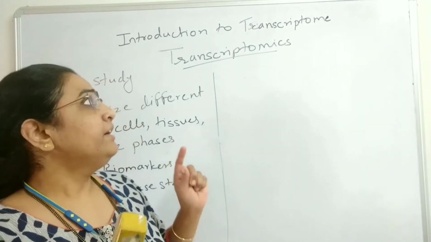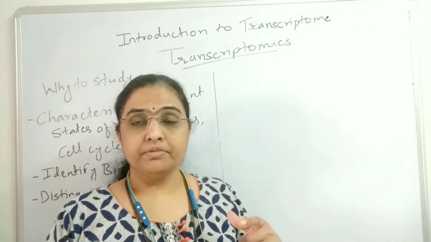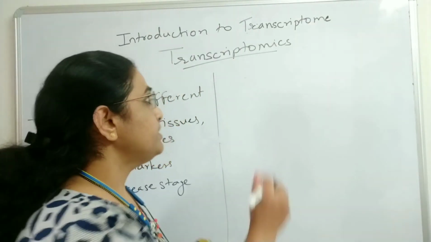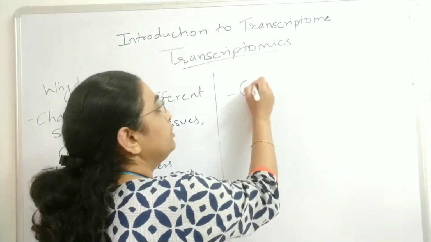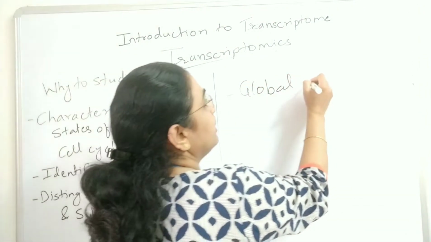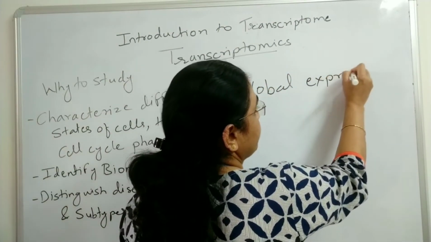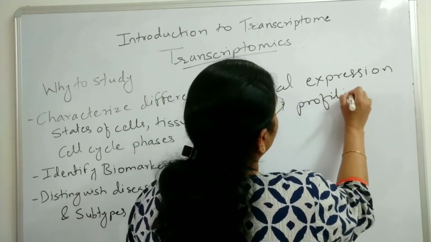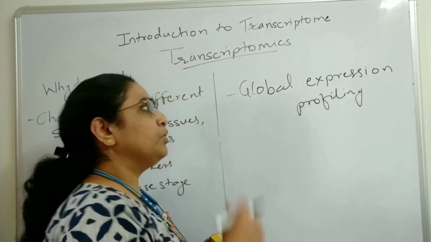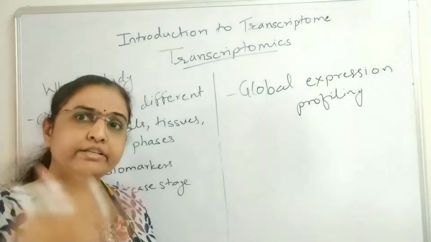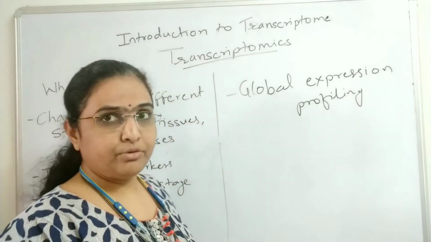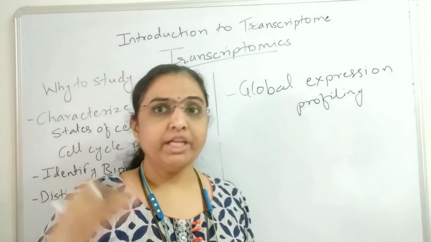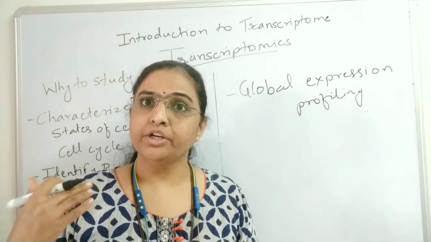Okay, and why is this transcriptome study required? Why does transcriptomics have to be studied? It has to be studied for the purpose of global expression profiling. Or you may also say that global expression profiling is studied with the help of transcriptomics. In global expression profiling, RNA and proteins are used.